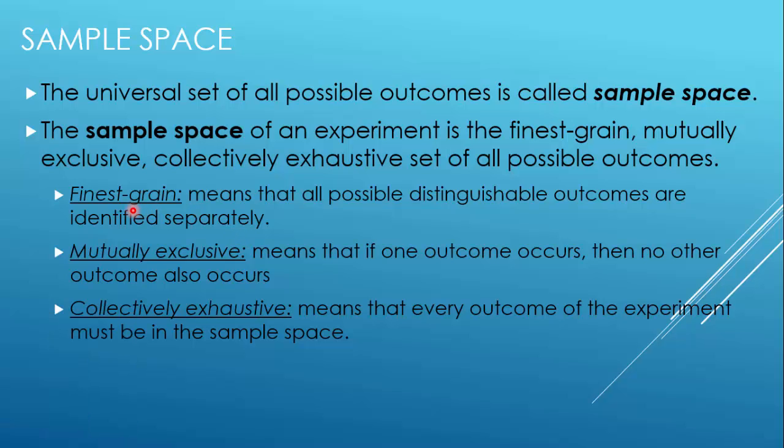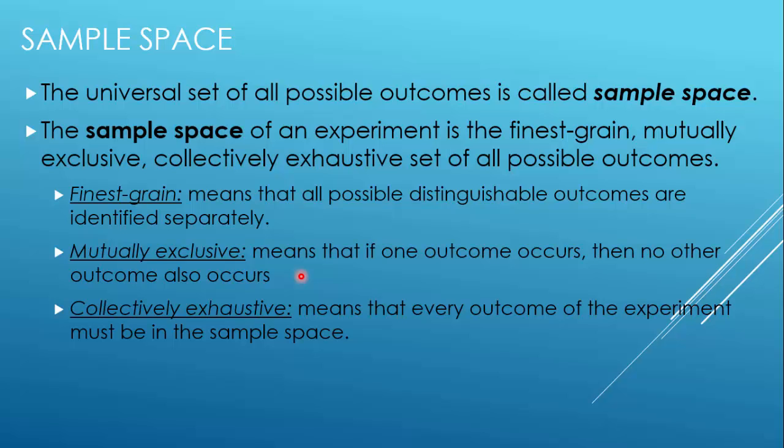What do we mean by finest grain? Finest grain means that all possible distinguishable outcomes are identified separately. Finest grain means that the outcomes are distinguishable and they are identified separately. And by mutually exclusive, we mean that if one outcome occurs, then no other outcome also occurs. Just like in sets, we say that two sets are mutually exclusive when there is nothing common between these two sets.